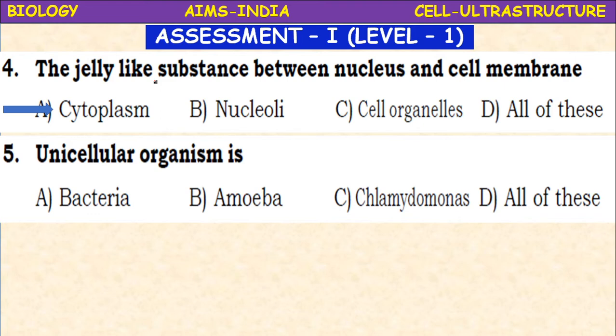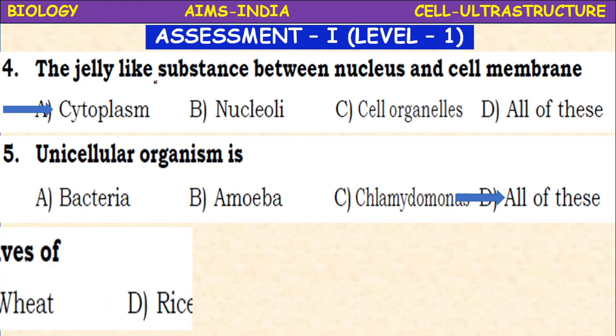Which of the following is a unicellular organism? Bacteria, amoeba, Chlamydomonas. Chlamydomonas is an alga. Which of these is a unicellular organism? All of these. Bacteria is unicellular, amoeba is also a unicellular protozoan, and Chlamydomonas is a unicellular alga.